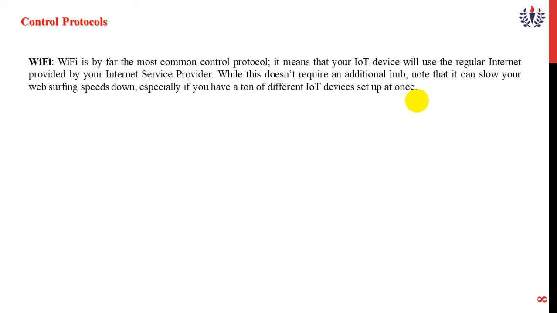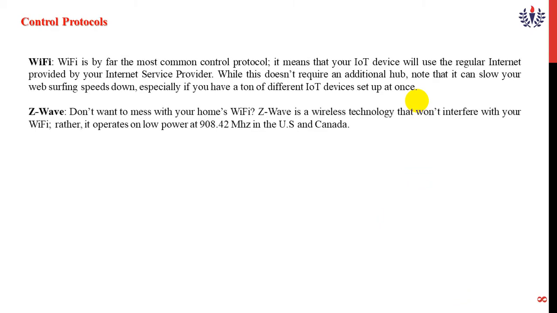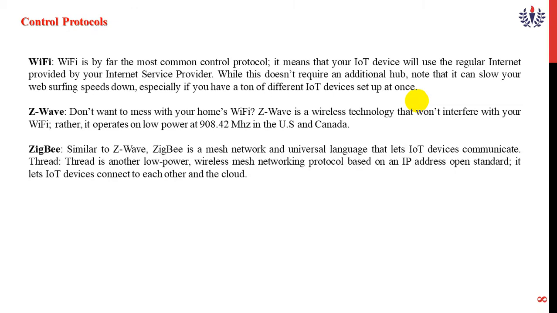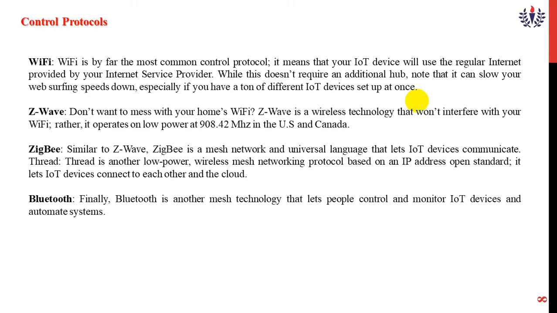In control, there are four types of protocols available. One is Wi-Fi, another one is Z-Wave. Z-Wave is a wireless technology which operates at 908.42 megahertz. And Zigbee, it is a universal language. The other one is Bluetooth, which is a mesh technology that lets people control and monitor IoT devices and automated devices, and is normally used in our mobile phones.